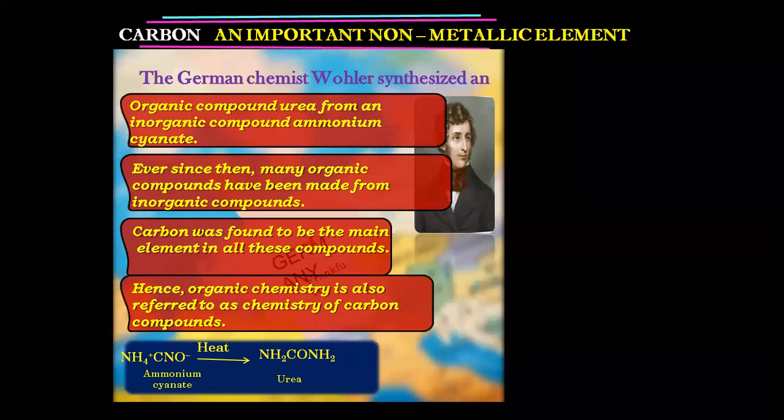Come on, don't just sleep. Everyone, fast. What is the formula of ammonium cyanide? NH4 plus, CNO minus. Repeat fast. NH4 plus, that is ammonium, and cyanate is CNO minus. On heating it forms urea, whose formula is NH2CONH2. What's the formula of urea? NH2CONH2. Come on, quickly.